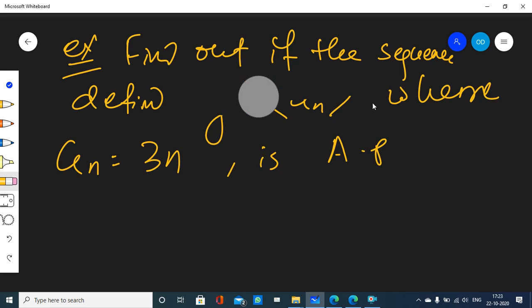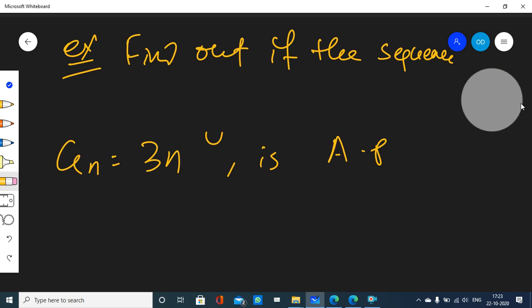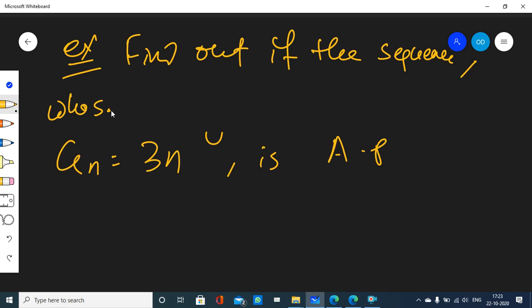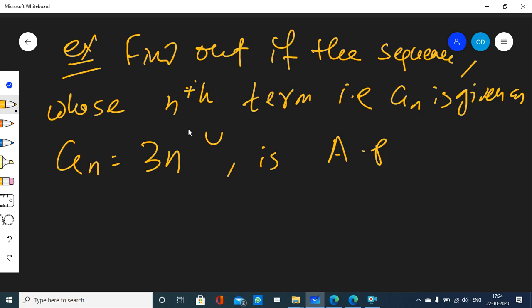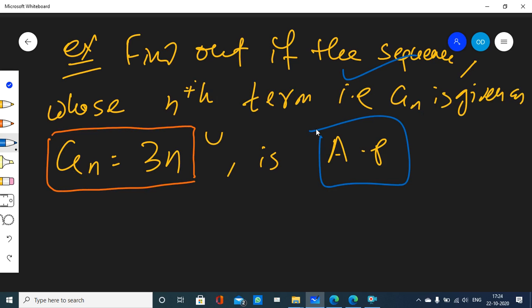Actually you don't need this. Find out the sequence whose nth term, that is an, is given as 3n. So we have a sequence here and its nth term is given to us, and we want to find out if this sequence is an AP or not. Are you with me so far? I want to find out if this is an AP or not.